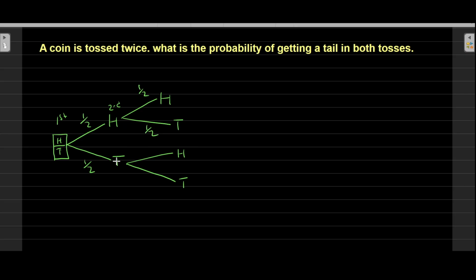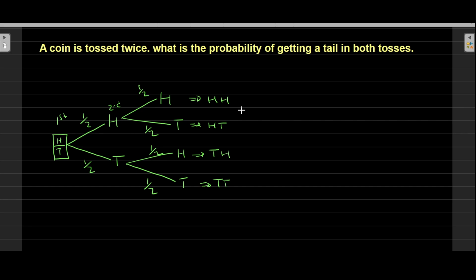The same thing here. If I have a tail on the first toss, I may get a tail on the second toss, or I may get a head on the second toss. Therefore, this one is the probability of getting a head and a head, a head and a tail, a tail and a head, and a tail and a tail.